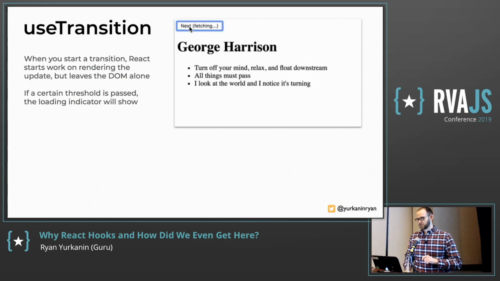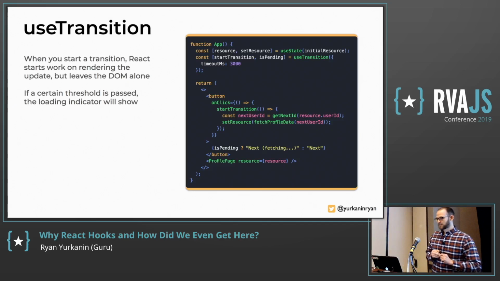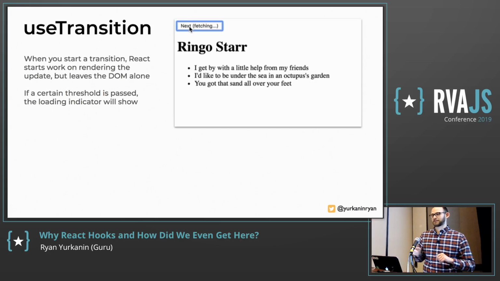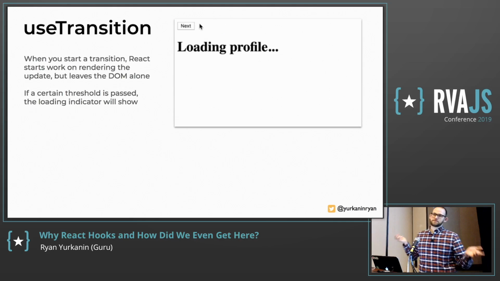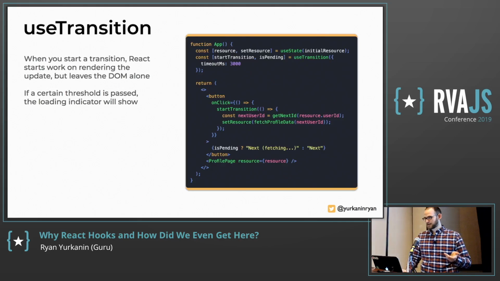If we go to what the code looks like, we set up some state here, and then we use useTransition, which gives you a function called startTransition and isPending. It's useful to know that there is a transition happening, because maybe, like in this example, when they click the button, it says fetching there, but it doesn't go to loading. That's useful because maybe you want to show a little button loading indicator or something like that. So it gives you the isPending flag and a function called startTransition that lets you begin the transition. And then you can give it a timeout, like, hey, this is how long I want you to stay frozen, but then I want you to show the loading indicator.